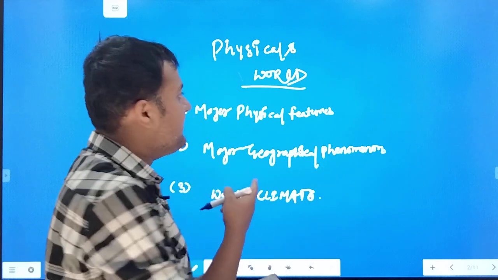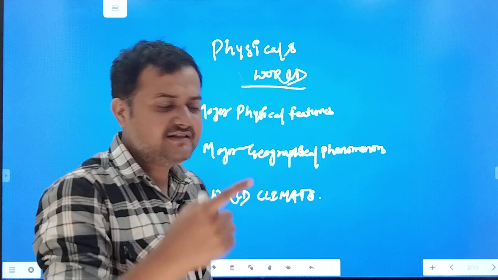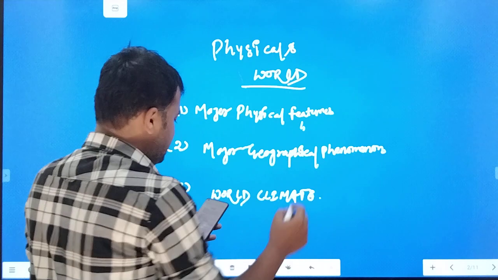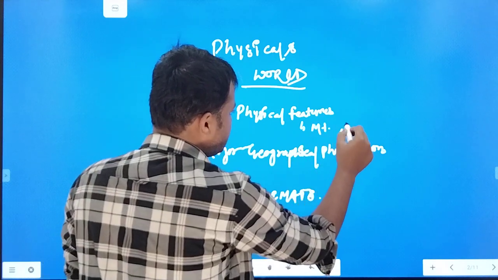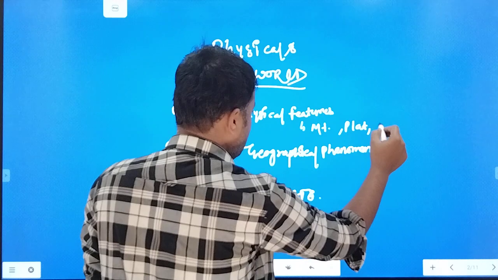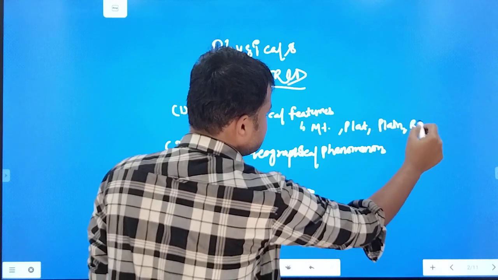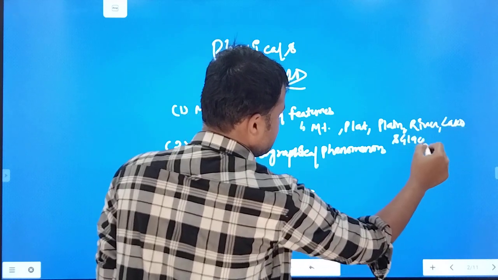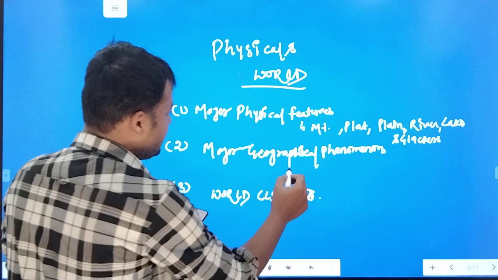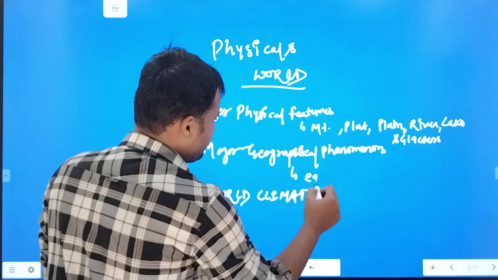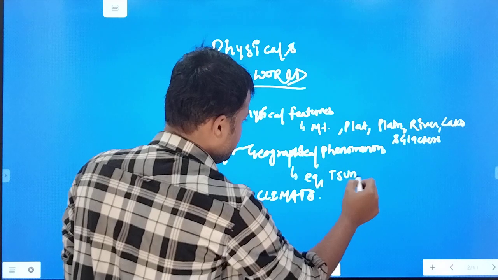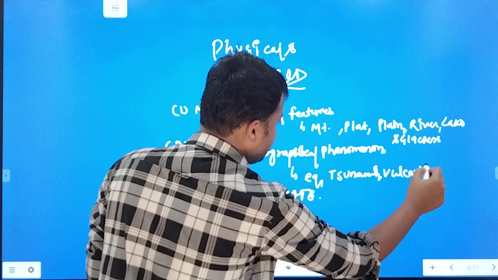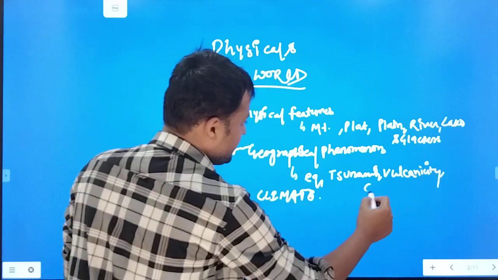Firstly I will discuss physical and world geography with their last year question paper, and then I will move on to Indian geography. What is written in major physical features is that they will ask about mountains, plateaus, plains, rivers, lakes and glaciers. What they ask in major geographical phenomena is earthquake, tsunami, volcano, and cyclone.